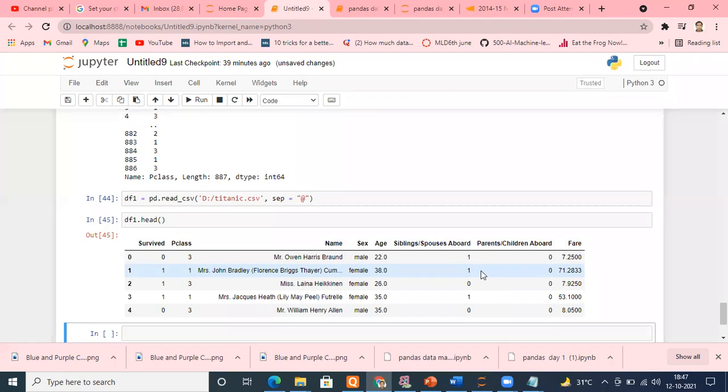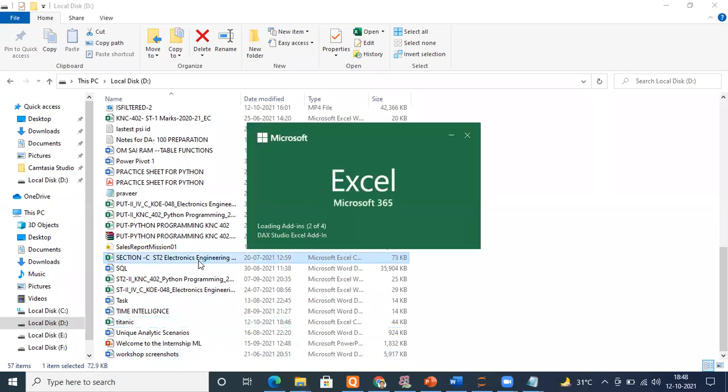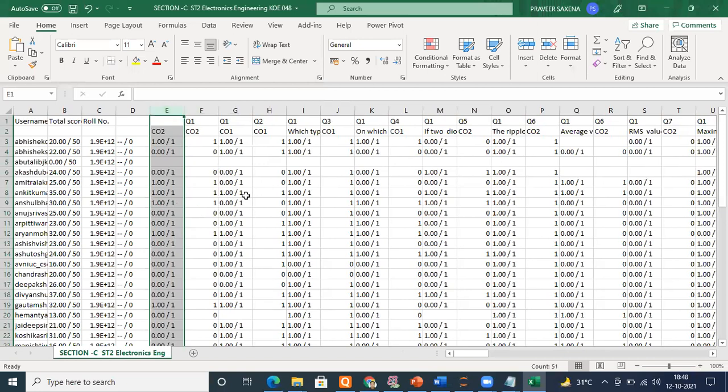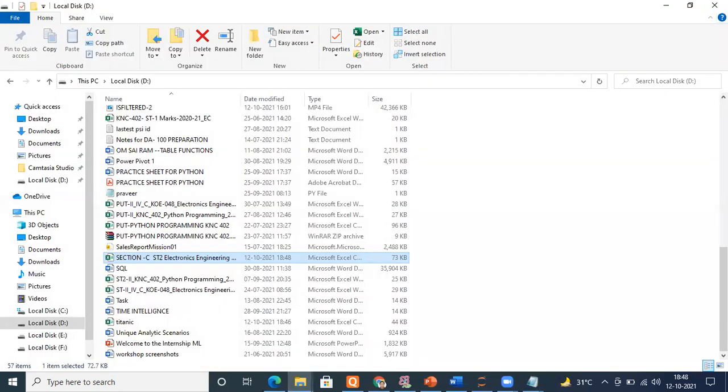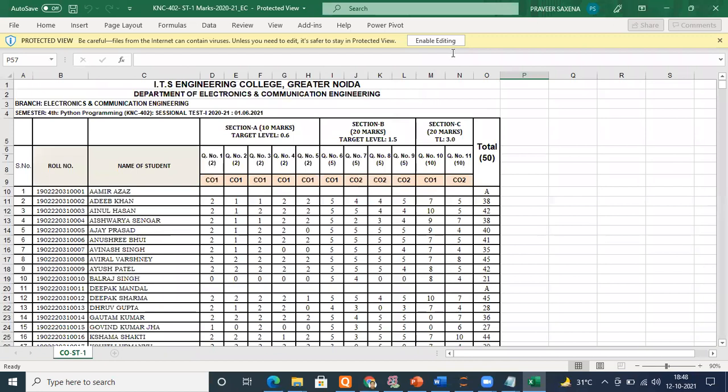Okay. The same way you can read your Excel files. Suppose I have an Excel file, let me check it. Or let me create an Excel file. I don't know if I have one or not. I do have ITEST. Let me open it. Let me check if it is there. Yeah, this is a file right now. Let me delete this column. It is not required. Let me save it and close it. Just remember the file name. It's very big actually, so let me see any other one which is available. Yeah, it is there. Perfectly fine.